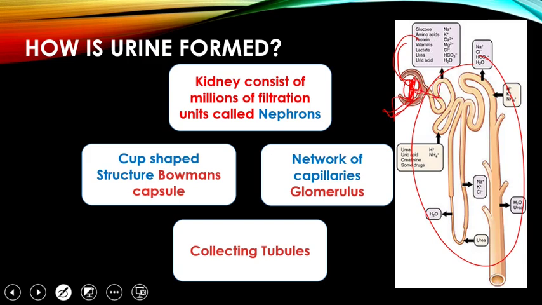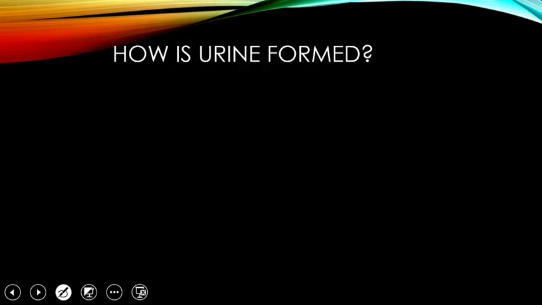Under pressure it is filtered, and reabsorption of the important substances takes place in the tubules. You can see here potassium ions, sodium ions, even a small amount of urea, and water, a large amount of water is reabsorbed back. Moreover, important constituents like glucose, amino acids, proteins, vitamins are also reabsorbed back.